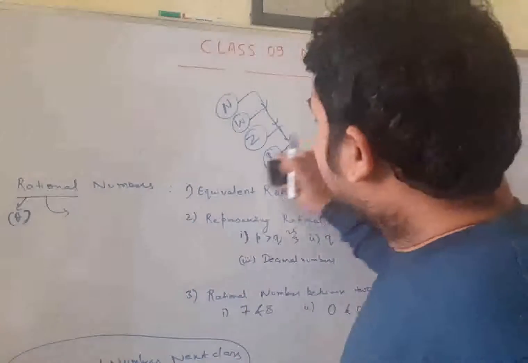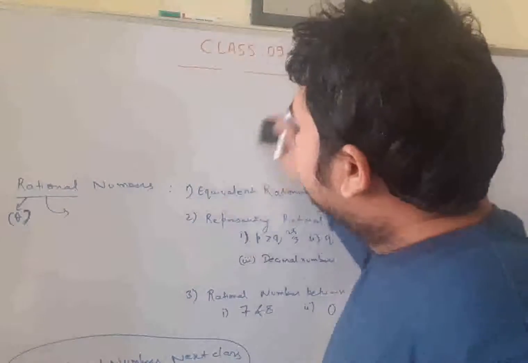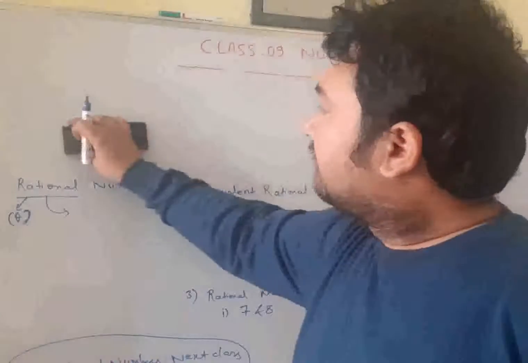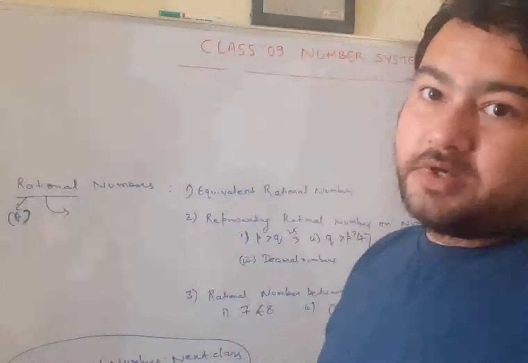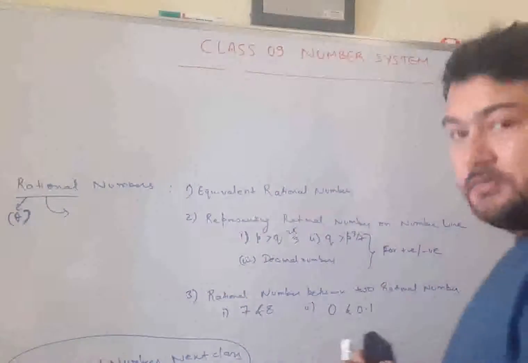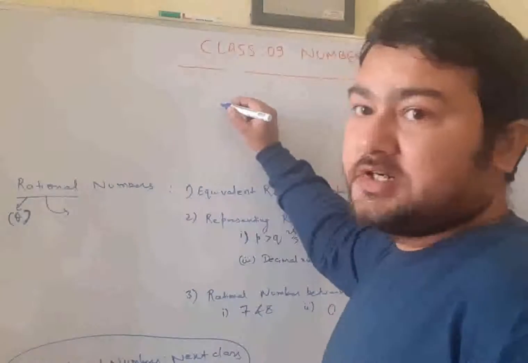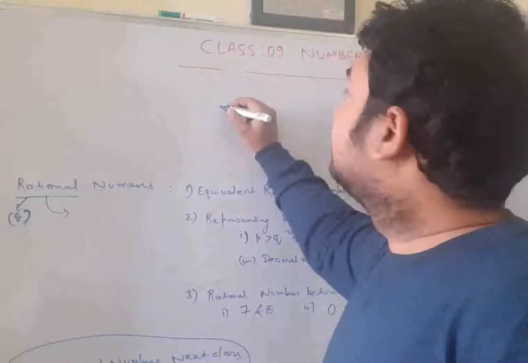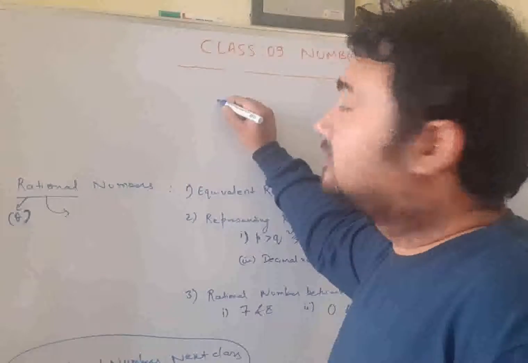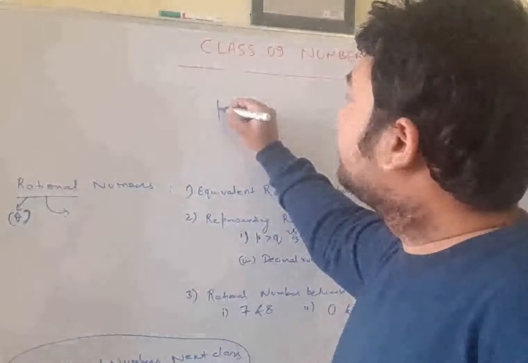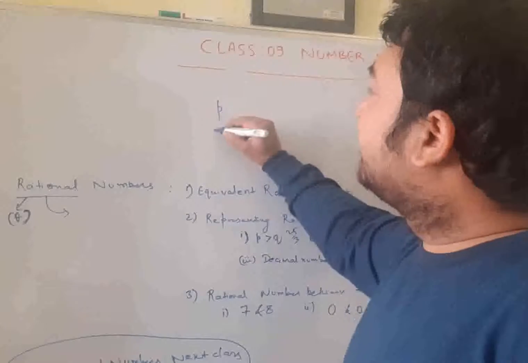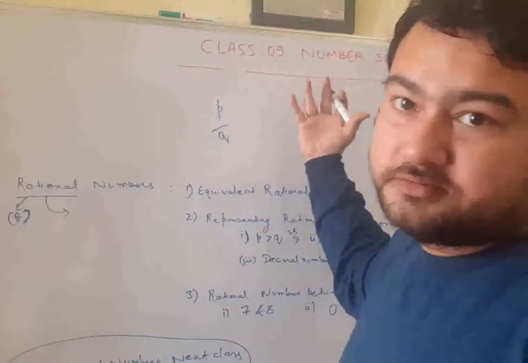Okay. Next, coming on to the rational numbers. What are equivalent rational numbers? First of all, what is a rational number? The first question arises, what is a rational number? Do you remember what I have taught you? It was too simple. There is one numerator, there is one denominator, and that's it.